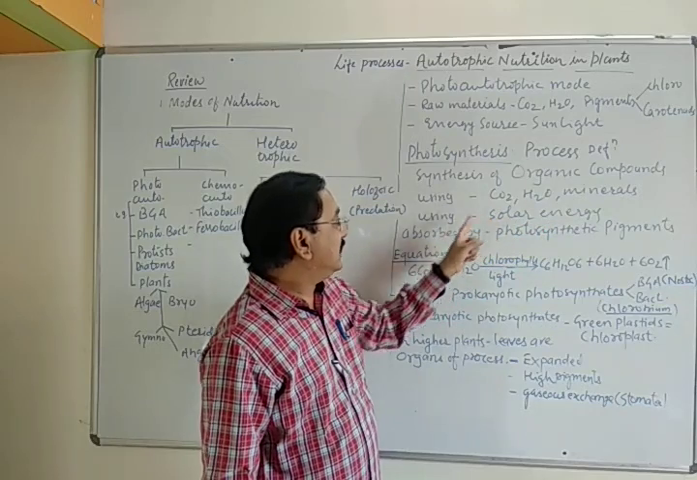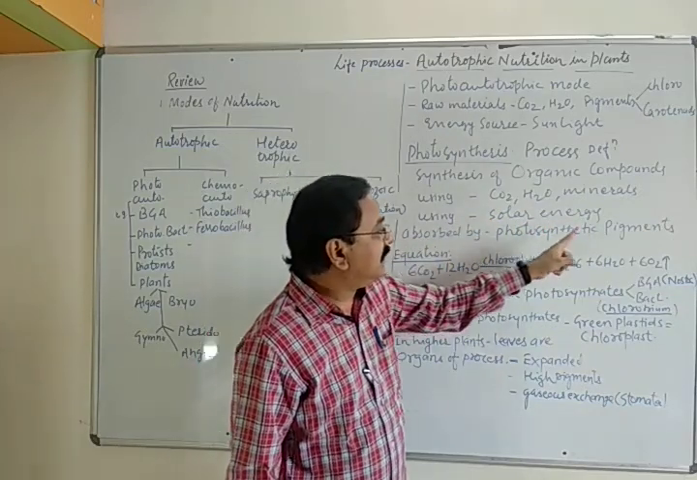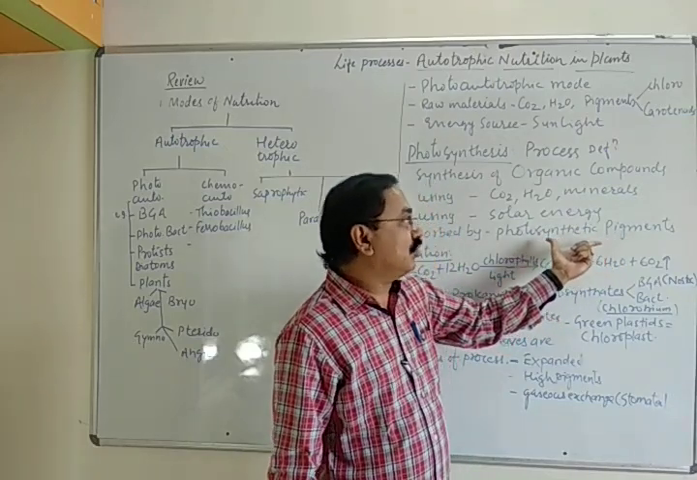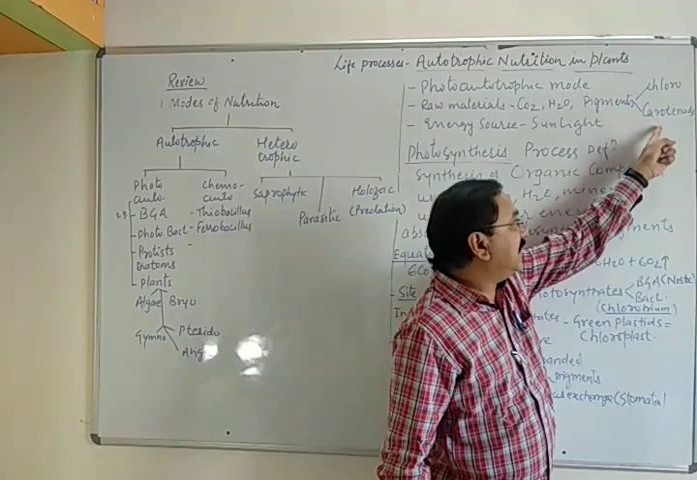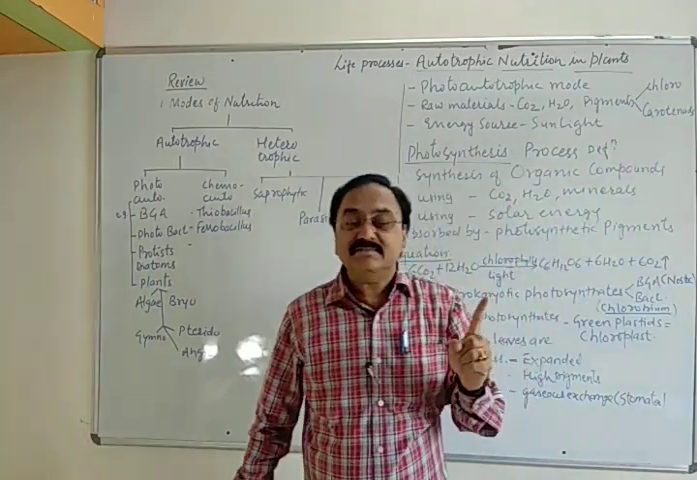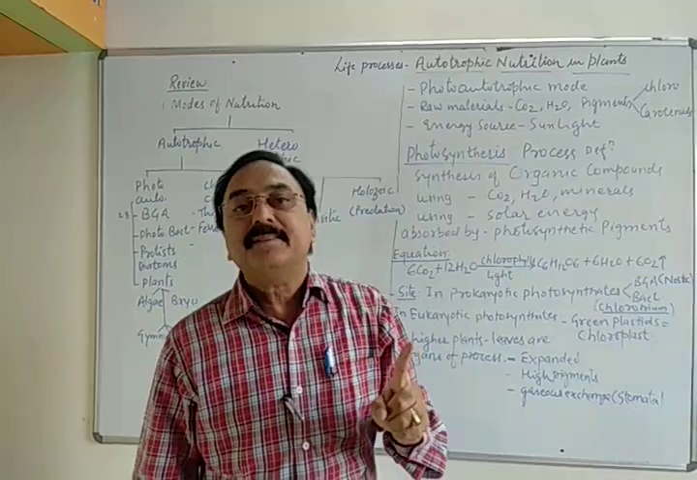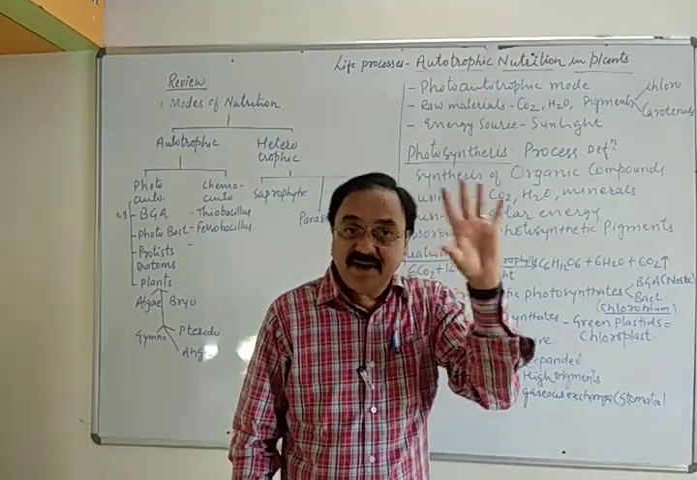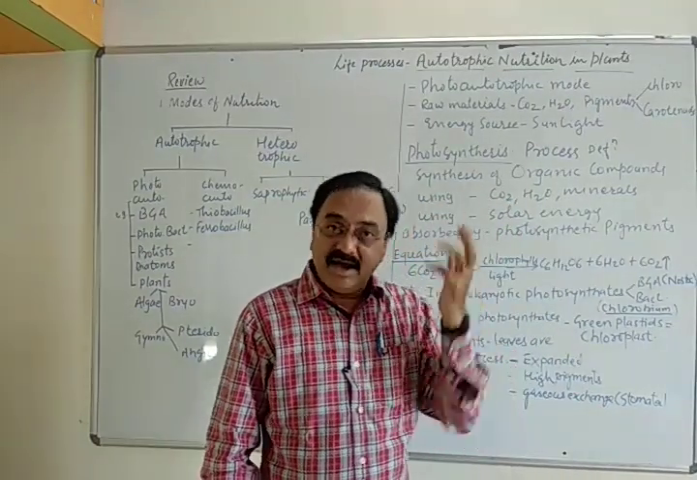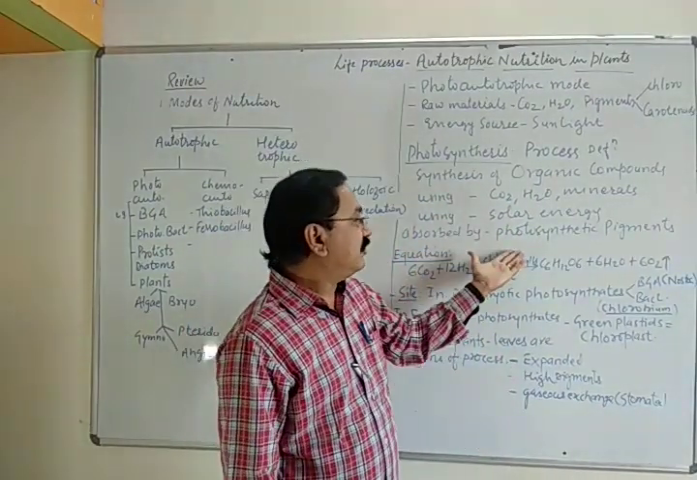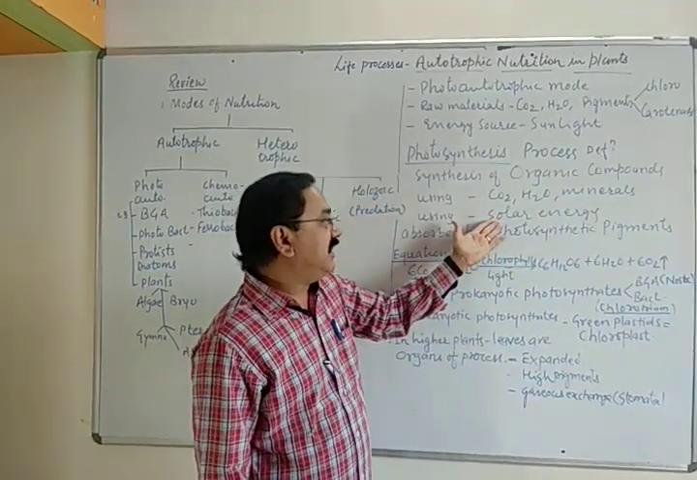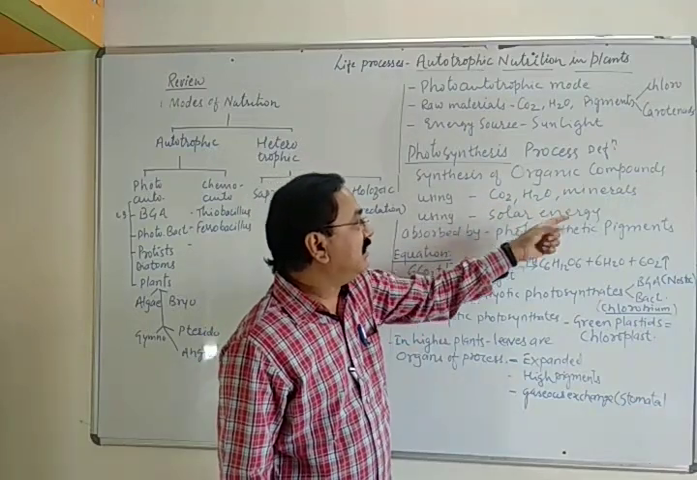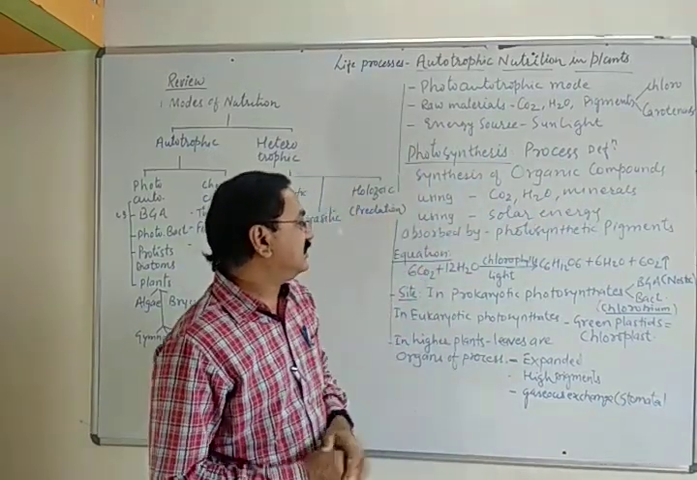This solar energy is absorbed by photosynthetic pigments. I am using the word photosynthetic pigment because these are not only chlorophylls. Along with the chlorophylls, there are carotenoids also. Chlorophylls: chlorophyll A, chlorophyll B. Carotenoids: carotene, orange in color, and xanthophyll, yellow in color. These are various pigments present in the plants. They absorb collectively, and therefore photosynthetic pigments absorb the solar energy and synthesize organic compounds with the help of carbon dioxide, water and minerals. This process is together called photosynthesis.